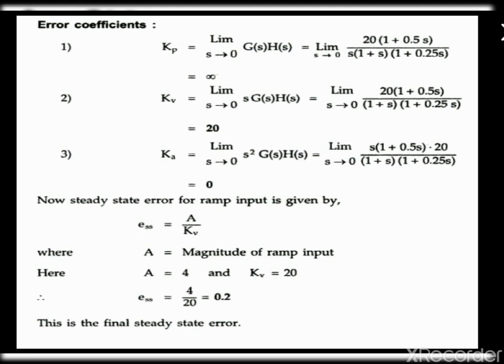Now for the steady state error, as I told before, in the tabular column, for a type 1 system we have the steady state error as A divided by Kv. In the question itself, the magnitude of the ramp input is given as 4, so we know that the value of A will be 4, and we have found the value of Kv is equal to 20, so we put both values in the formula. We get the final steady state error as 0.2.